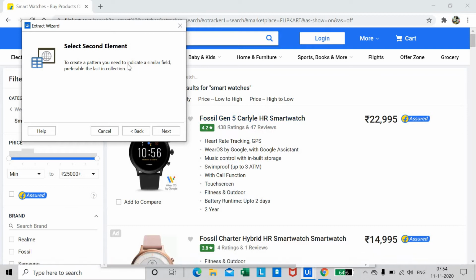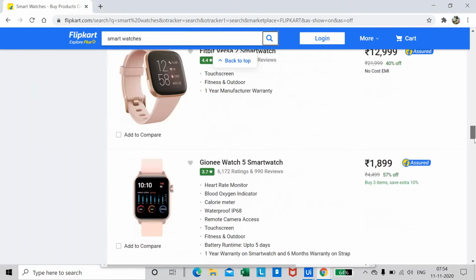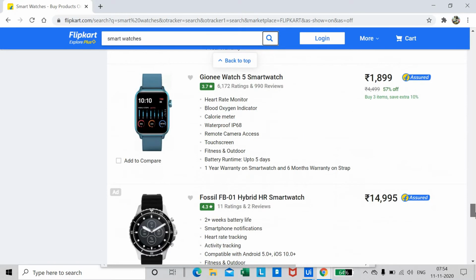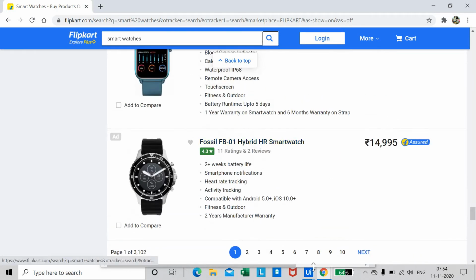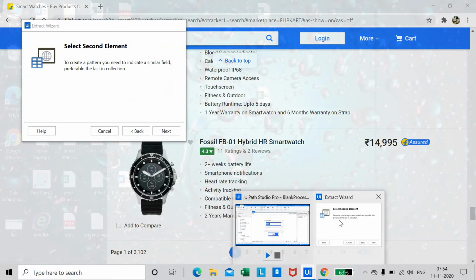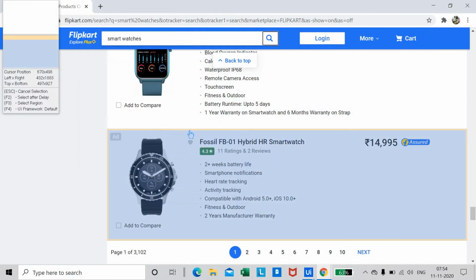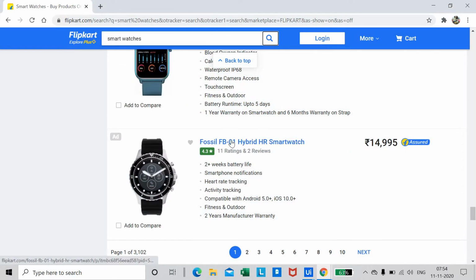Okay, so we need to select the second element also. It says to create a pattern you need to indicate a similar field, preferably the last in the collection. So what we have to do is drag this down in the same page, the last one preferably, which has the same pattern. So click next and choose this option.